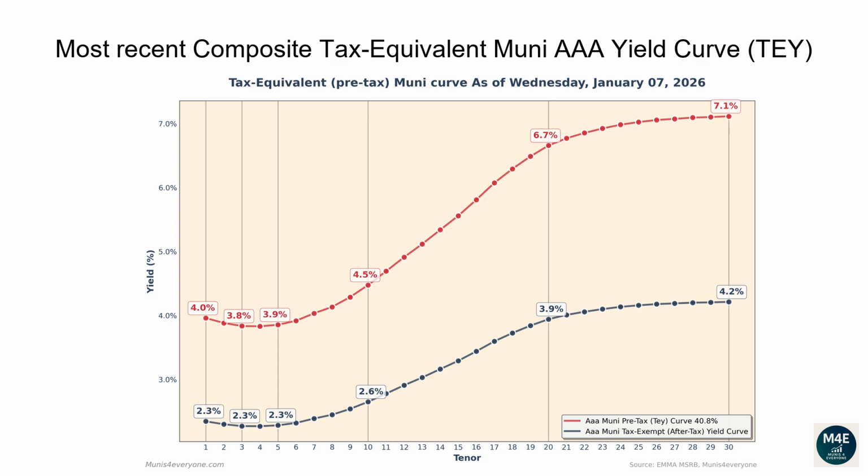The one-year tax-exempt yield is 2.34%, corresponding to a 3.95% tax-equivalent yield for investors in the top tax bracket. The two-year tax-equivalent yield is 3.88%. The 5-year tax-equivalent yield is 3.85%. The 10-year tax-equivalent yield is 4.48%. The 20-year tax-equivalent yield is 6.66%. The 30-year tax-equivalent yield is 7.12%.